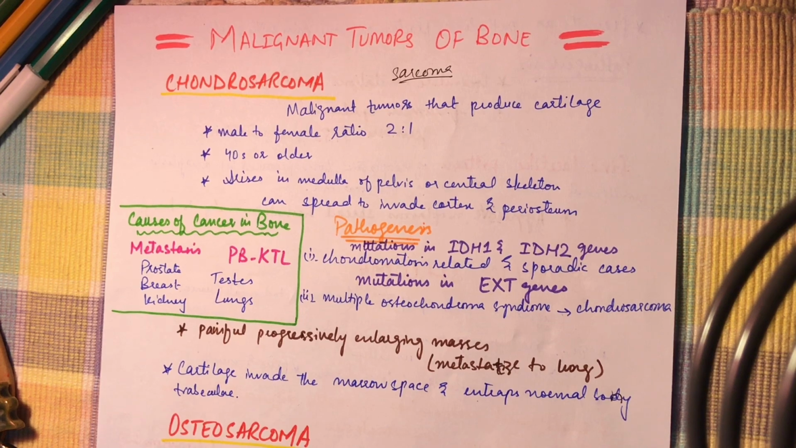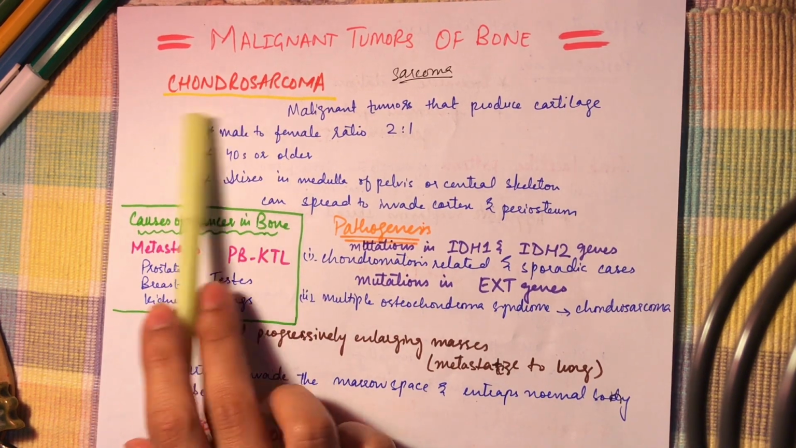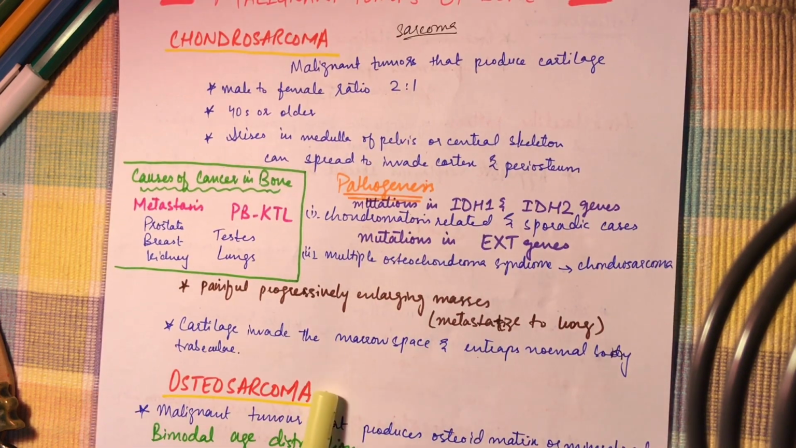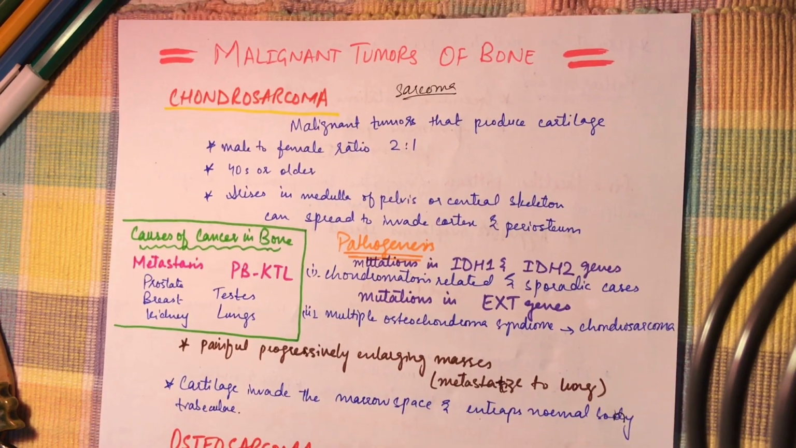The cartilage forming malignant bone tumor includes the chondrosarcoma, the bone forming malignant tumor includes the osteosarcoma, and those of unknown origin include the Ewing sarcoma.